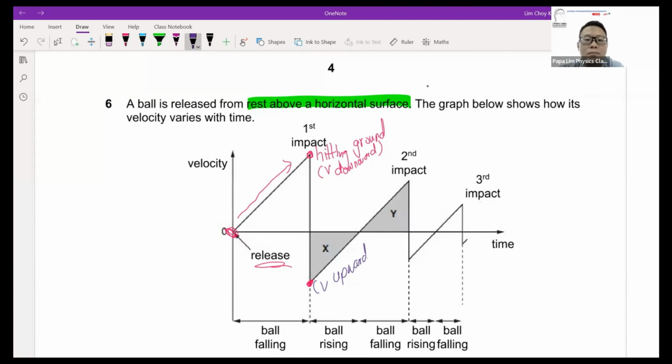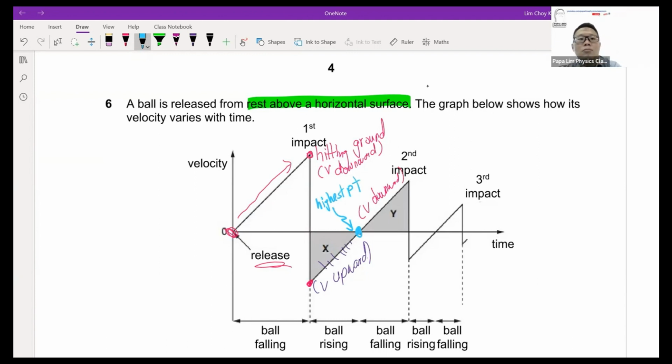So what happens is the speed is going up. As the ball goes up, at one moment in time it stops for a while. The speed stops, and you find that the speed becomes positive. If upward is negative, meaning going upward, then positive means the ball is going downwards. The velocity is going downwards. So what this means is that at this zero point here, it indicates that the ball is at its highest point.